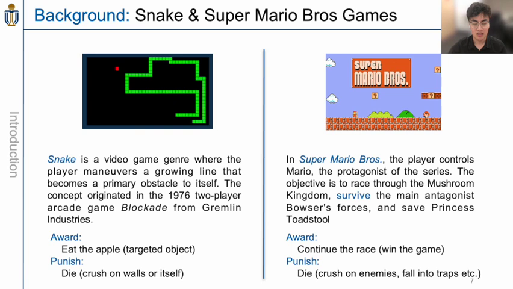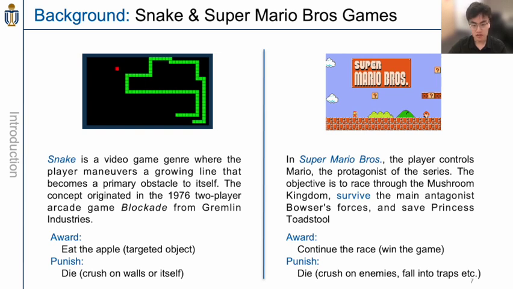The first game is Snake, and the second is Super Mario Bros. These are two very famous games. I think you are all familiar with these games. Snake is the easy one. The reward in the Snake game is to eat an apple, which increases the score. And the punishment for Snake is that if you die by crashing into walls or yourself, it will introduce a